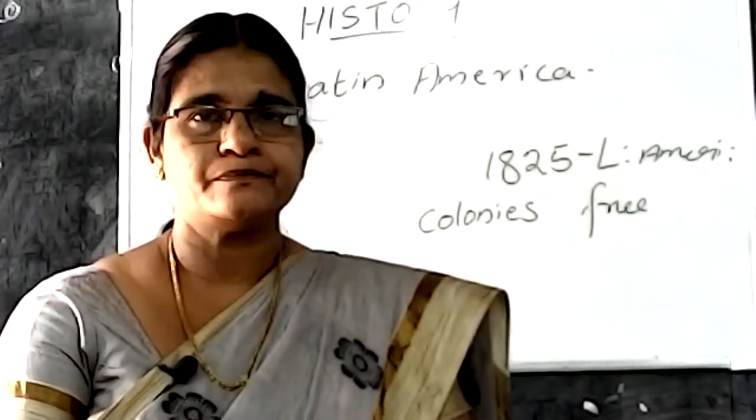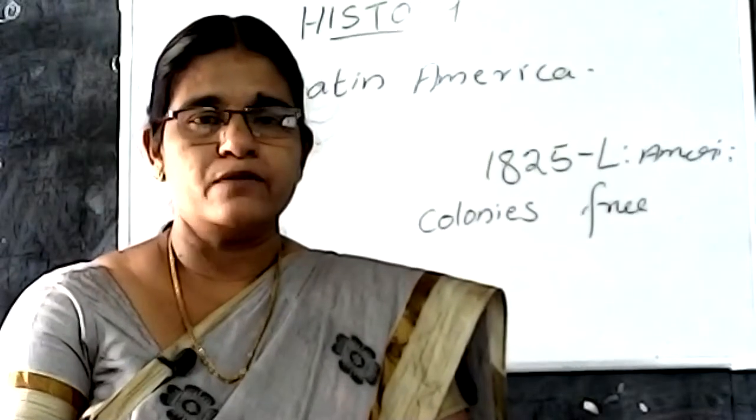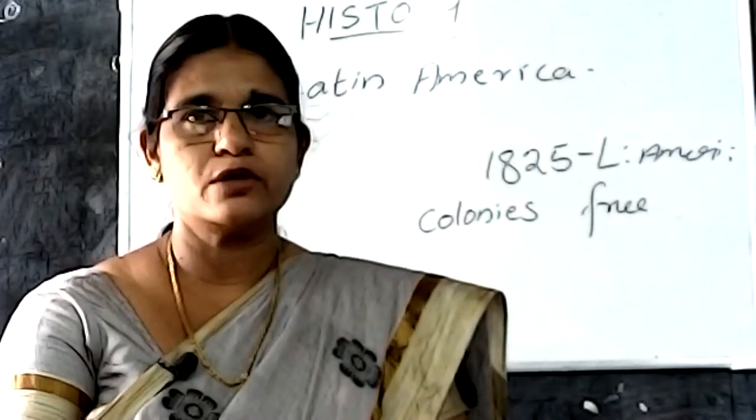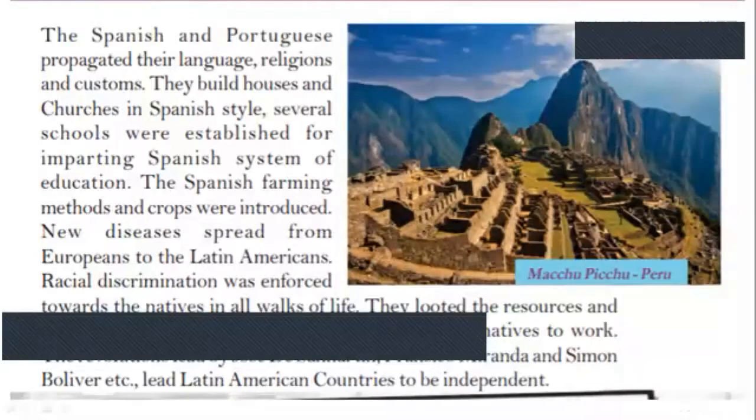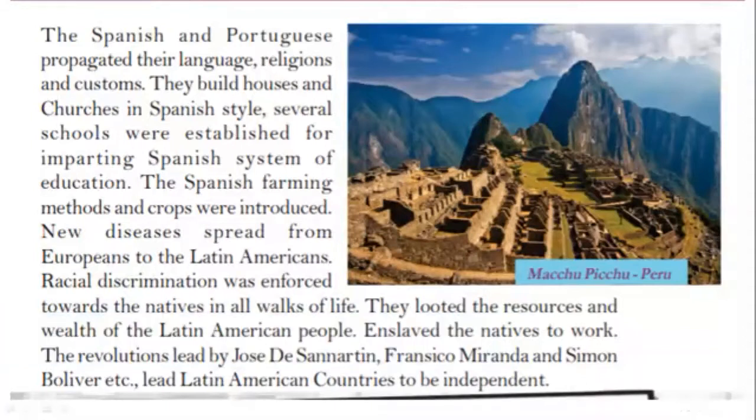All of you look at the screen. What was the impact of colonial rule in Latin America? How did Spain and Portugal exploit Latin America? The Spanish and the Portuguese propagated their language, religion, and customs. They built houses and churches in Spanish style. Several schools were established for imparting the Spanish system of education. Spanish farming methods and crops were introduced.